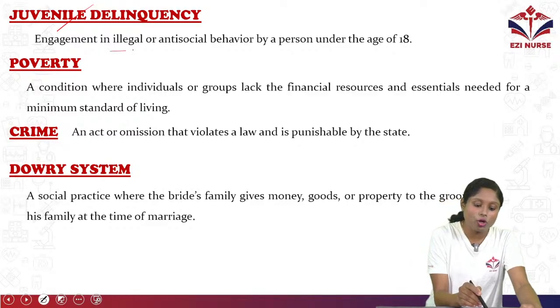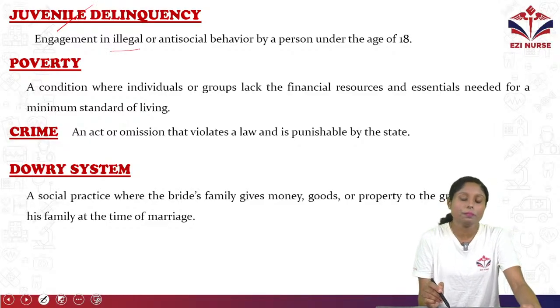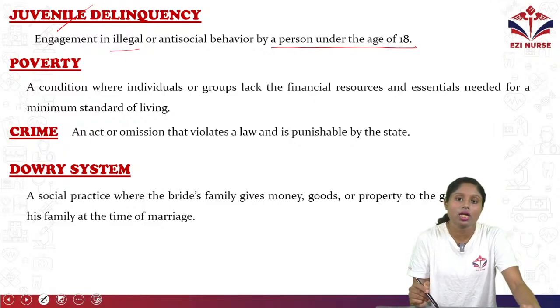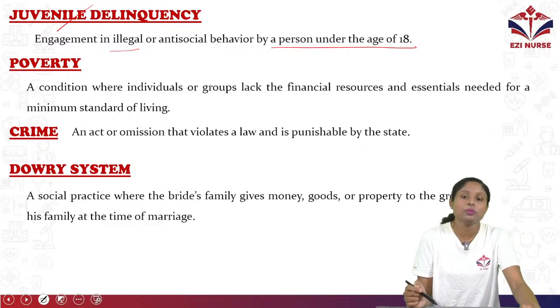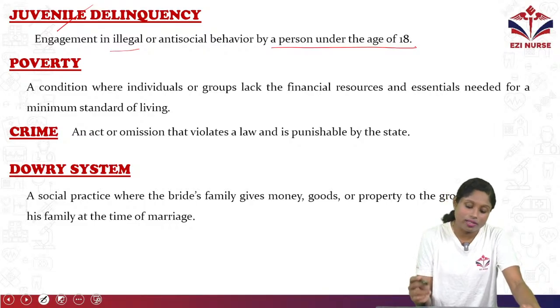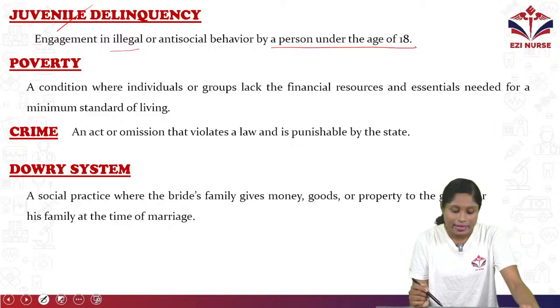It's the engagement in illegal or antisocial behavior by a person under the age of 18 years. Like a child committing a crime, it is known as juvenile delinquency.